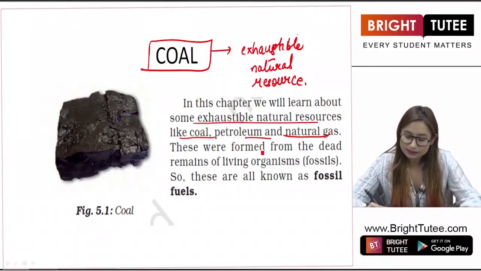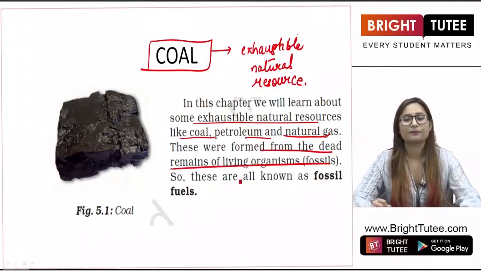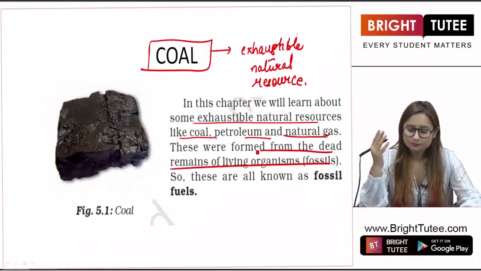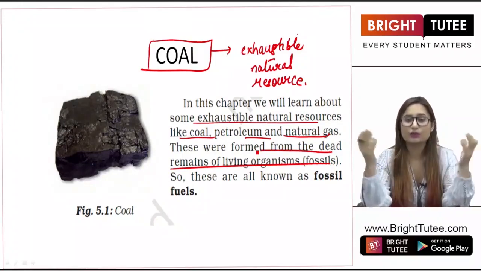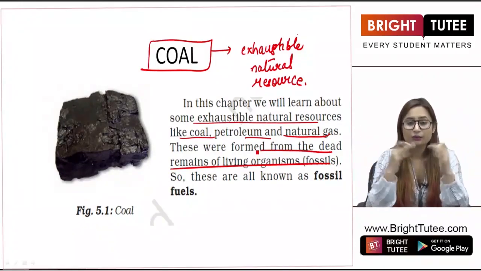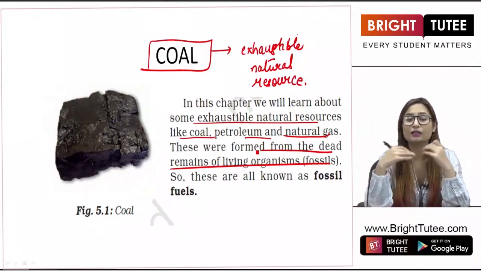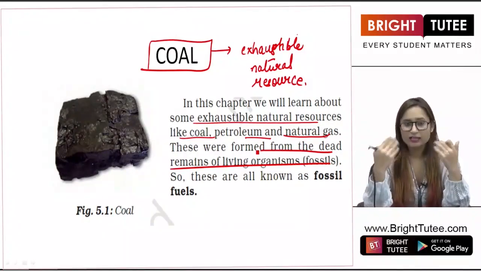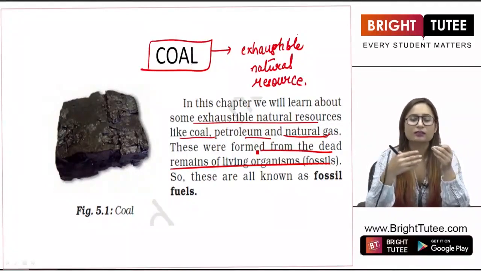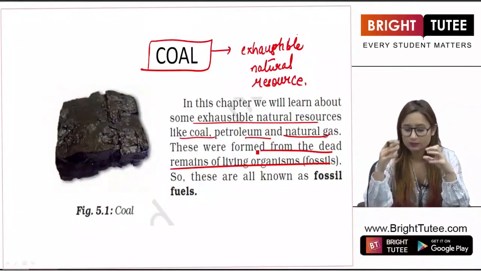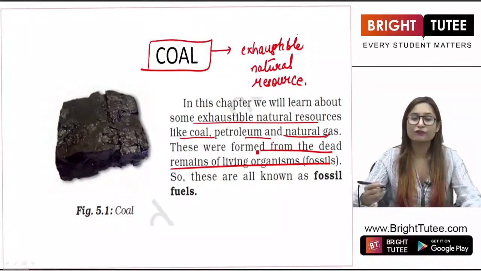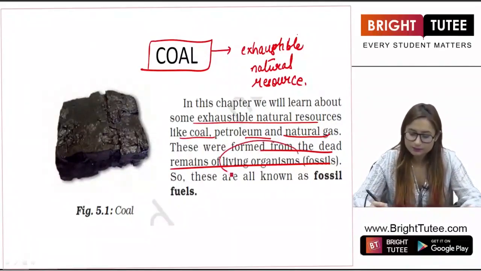These were formed from the dead remains of living organisms. It is believed that around 300 million years ago, there was a dislocation of Earth's surface, due to which the vegetation and a lot of animals were buried under the Earth's surface. And after that, there were many processes that occurred, and there was the formation of coal and petroleum. You will be studying that too. So hence they were formed by the dead remains of living organisms, right? Hence we call them fossil fuels.